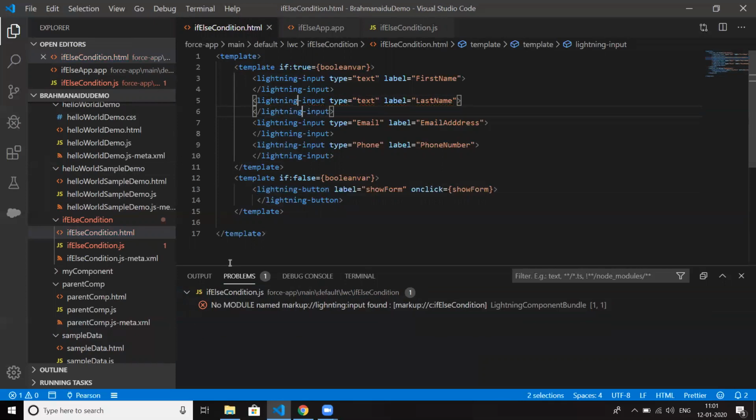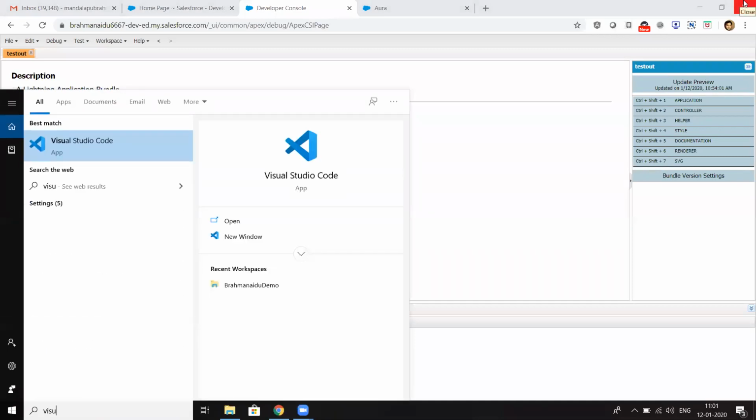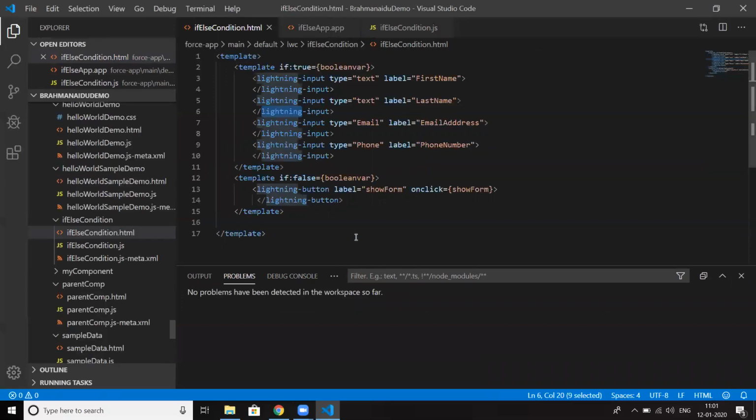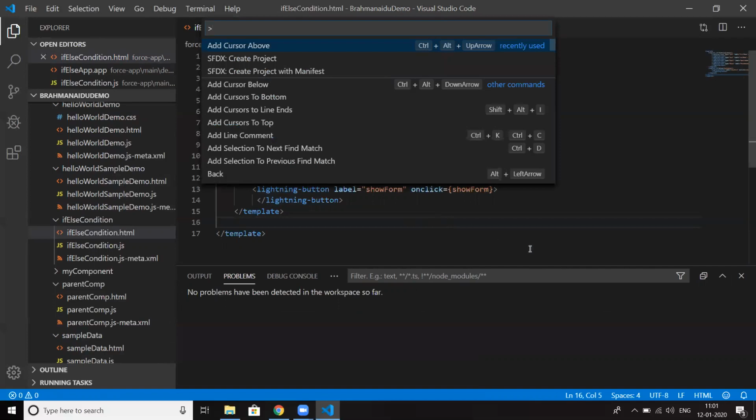I'm saving it. Everything looks good to me. Let me refresh, open Visual Studio Code once again, and push the code to the source org.